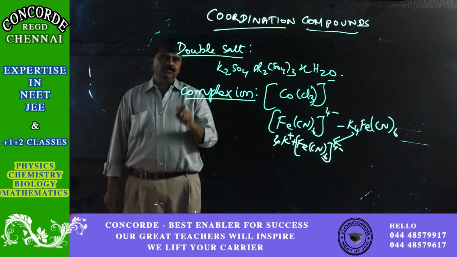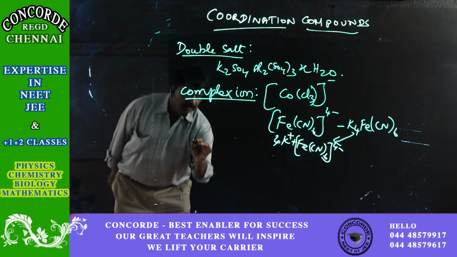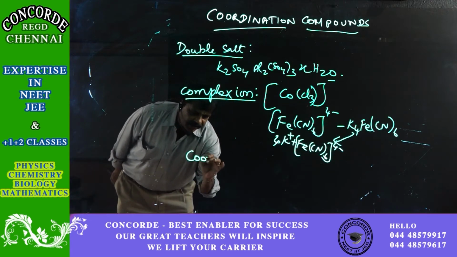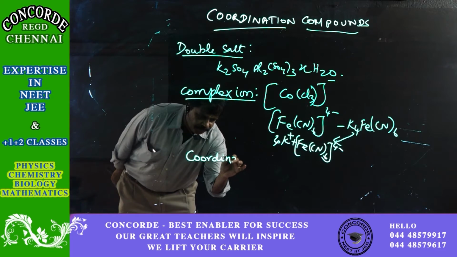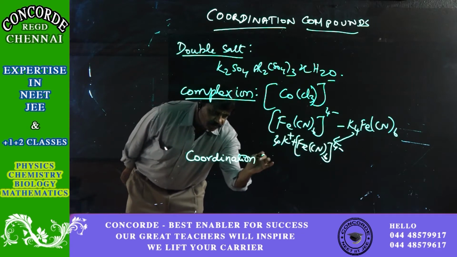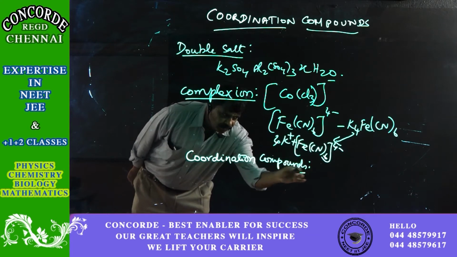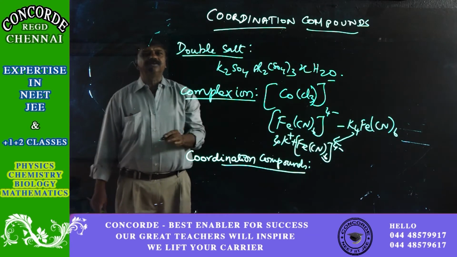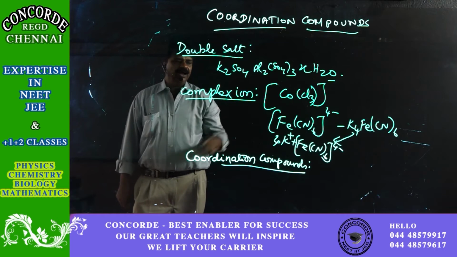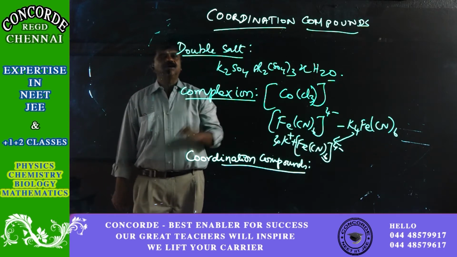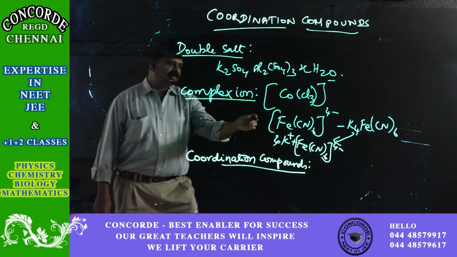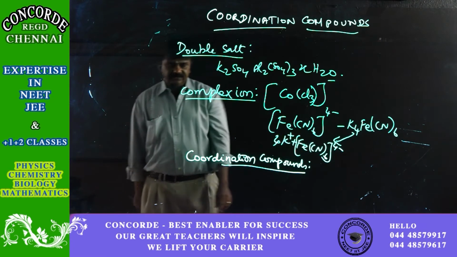Now what is a coordination compound? Coordination compounds are nothing but compounds containing at least one complex ion. In this case, the complex ion is [Fe(CN)6].